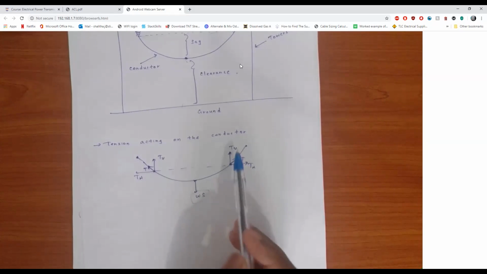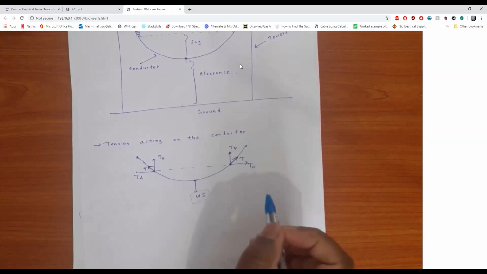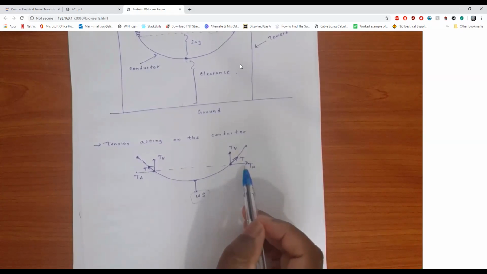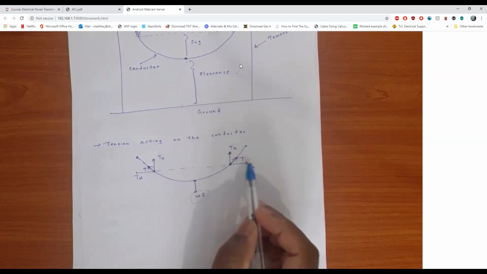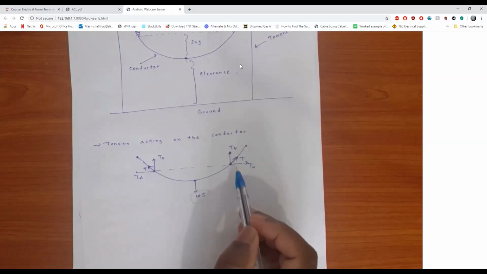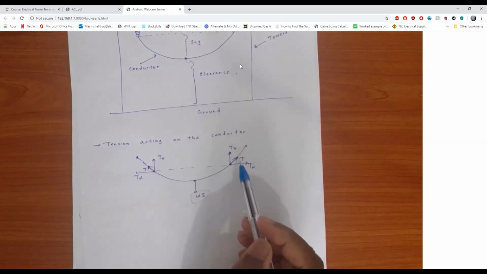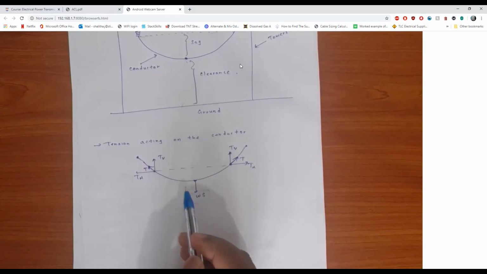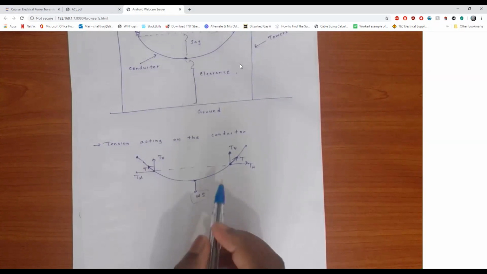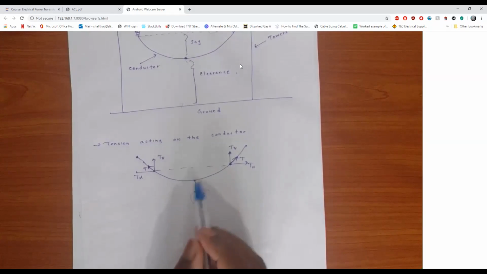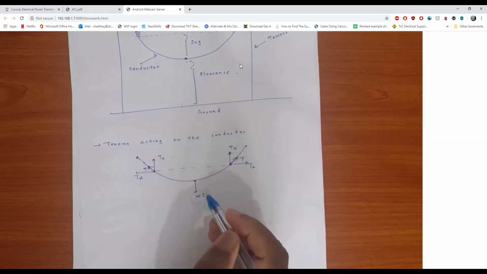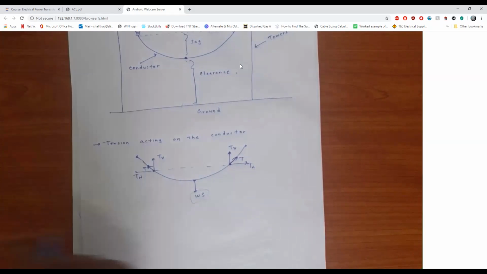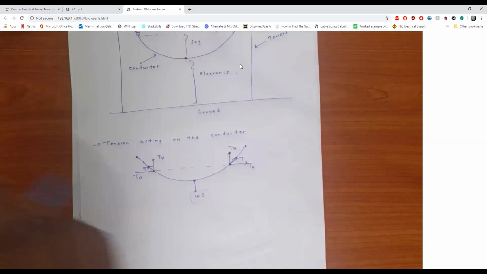But the horizontal tension is actually a bit bad for conductors, because due to this horizontal tension, the line can break in the middle. We are going to analyze these things in this lecture. This lecture will be just an introduction. While going through the examples, you will understand how these things work.